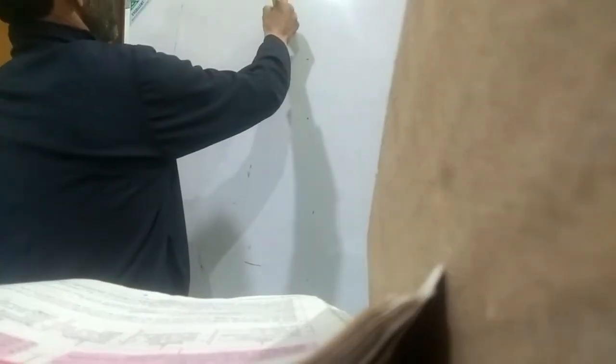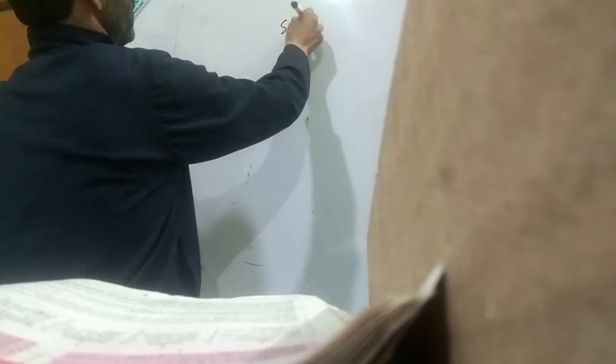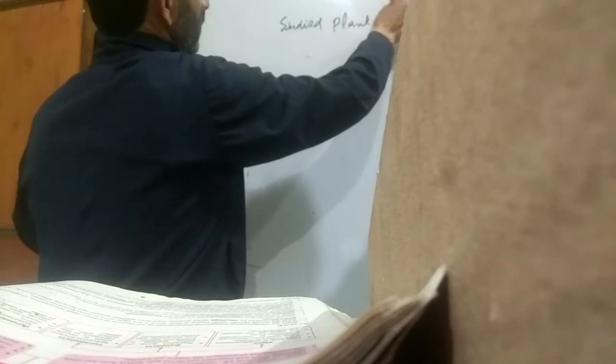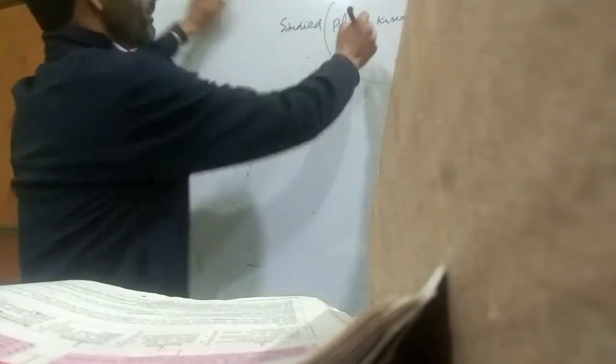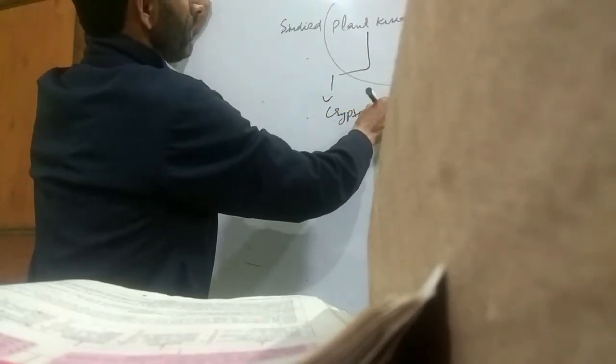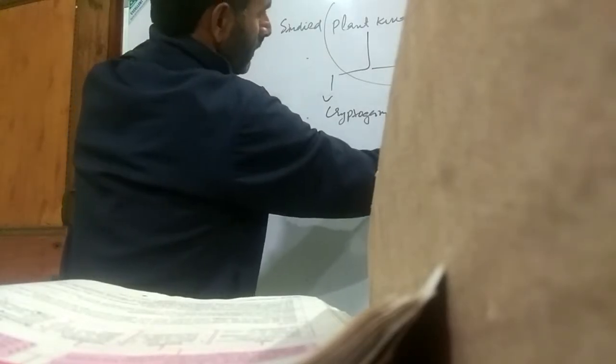Yesterday we studied about plant kingdom. When we study the general classification of plant kingdom, the plant kingdom is generally divided into two subkingdoms. One is cryptogamy, and the other is phanerogamy. Coming to cryptogamy,